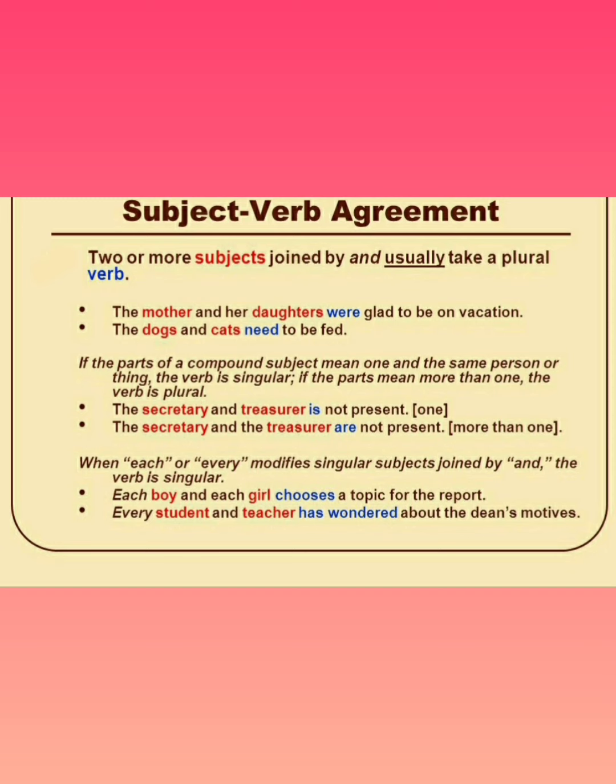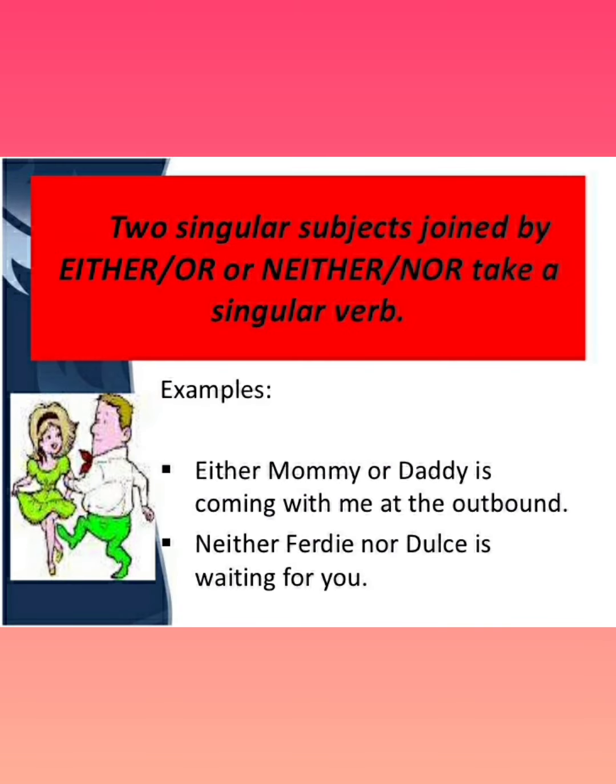The dogs and cats need to be fed. Dogs and cats, two different types of animals. But if the parts of a compound subject mean one and the same person, then the verb is singular. If the parts mean more than one, the verb is plural. How will you understand? The secretary and treasurer is not present. Secretary and treasurer, with only one the, is referring to one person. The secretary and the treasurer, with two times the, you can easily understand means more than one.